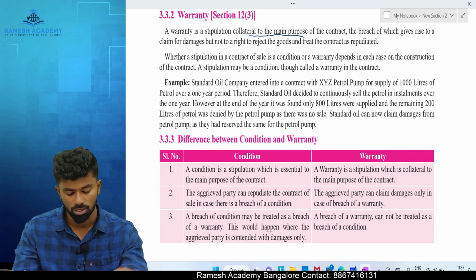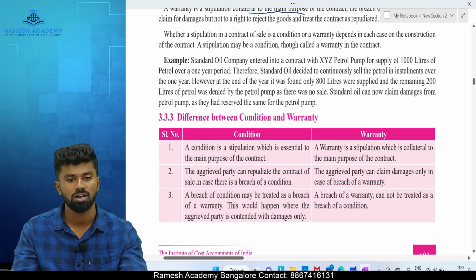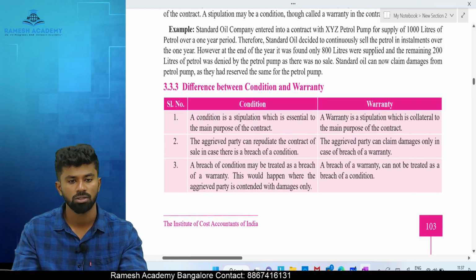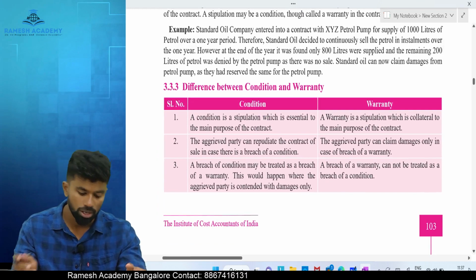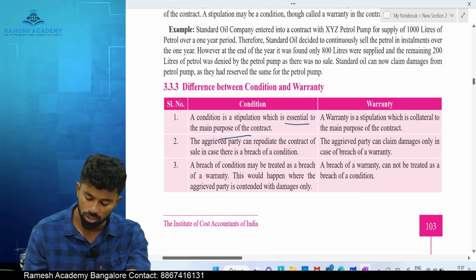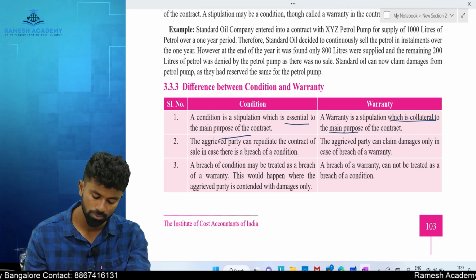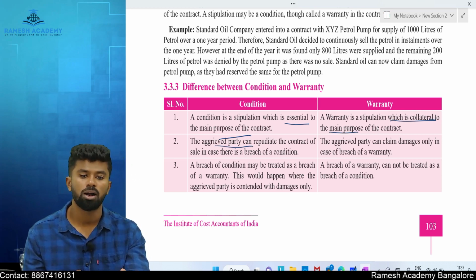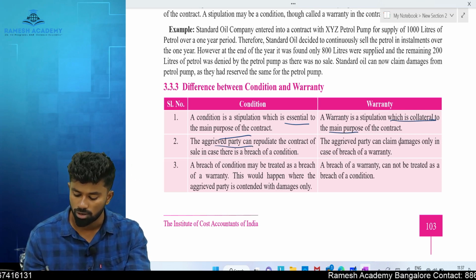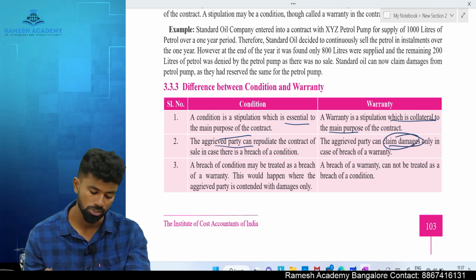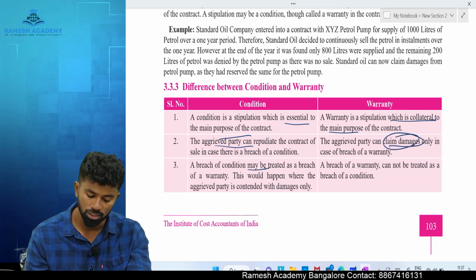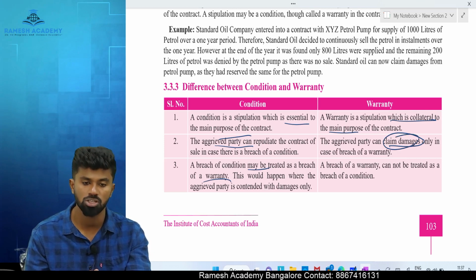Okay, yes. Difference between conditions and warranties that you can make out. Conditions are essential to the main purpose of the contract. Warranties are collateral to the main purpose of the contract. Conditions, the aggrieved party can cancel the contract. Warranties, you can only claim what? Damages. A breach of condition may be considered as what? A breach of warranty.